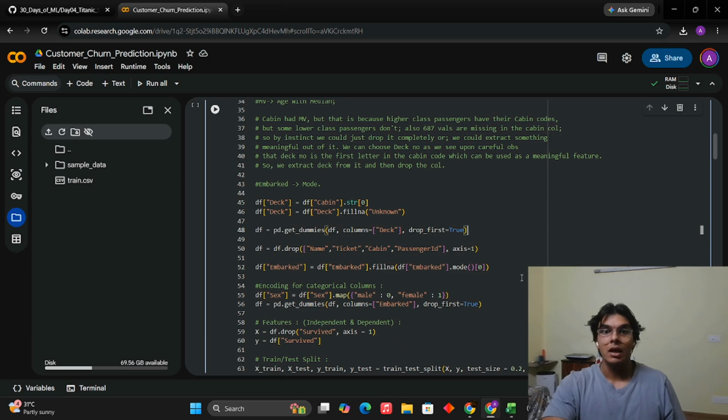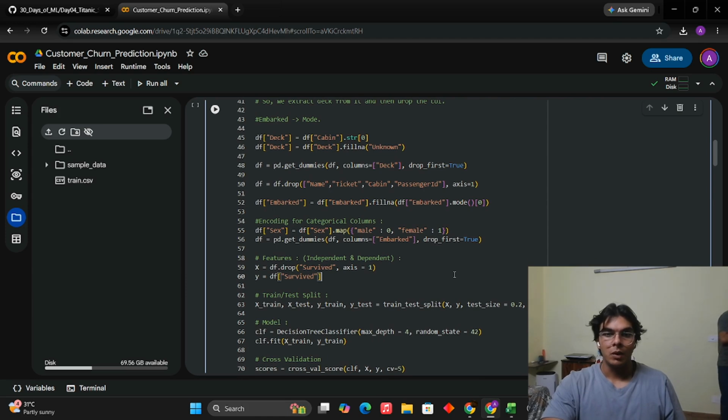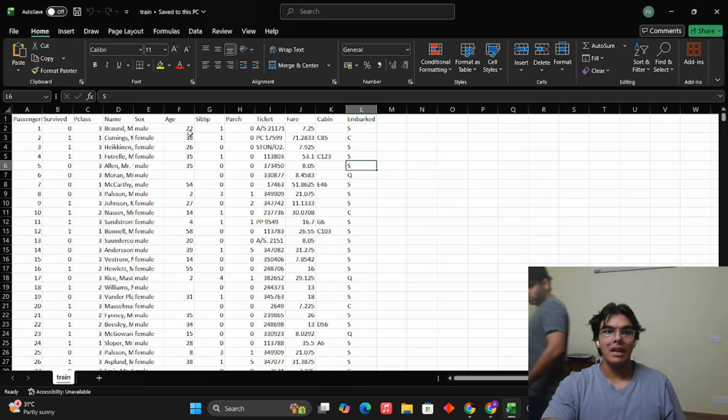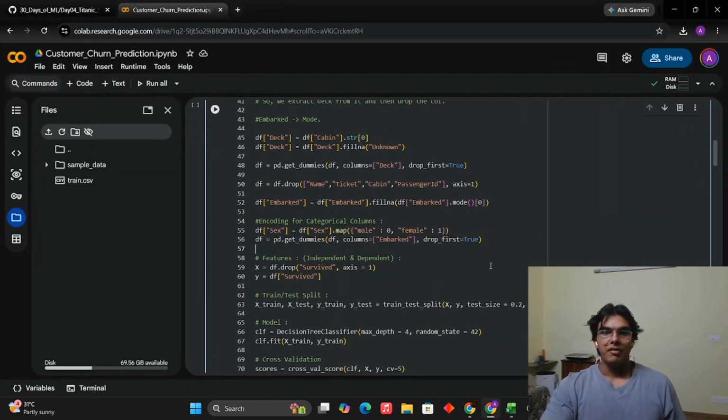Okay, with its median. Now, what is median? Median is nothing but the middle value. It's mathematical, you can calculate it if you want to. Median is nothing but the middle value, used in order to deal with the missing values in the age column. So after that, most of our pre-processing is done as we have handled the missing values.